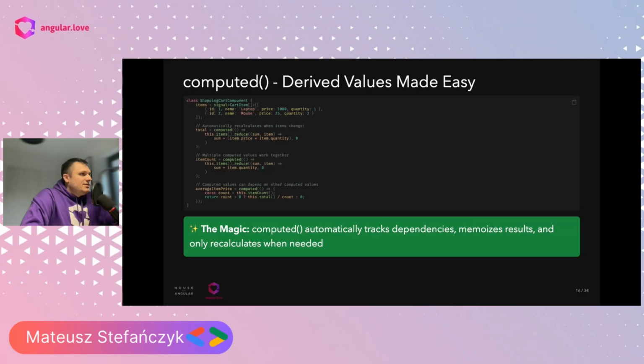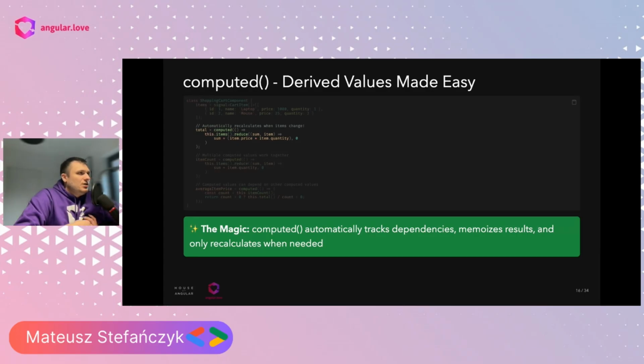In our case, we have the initial signal, which contains cart items, and then we create derived signals utilizing the computed function. As mentioned, this computed function will trigger and recalculate whenever the signal it is based on changes.